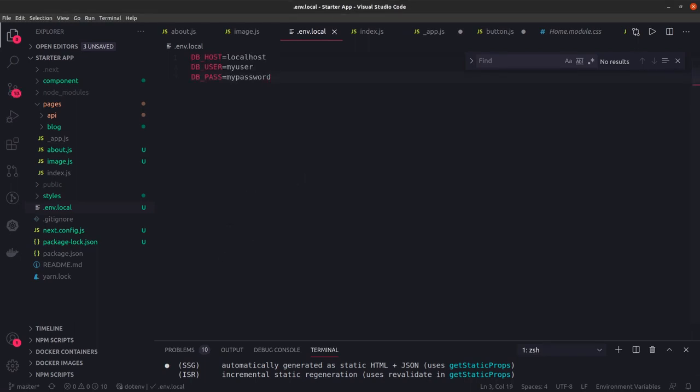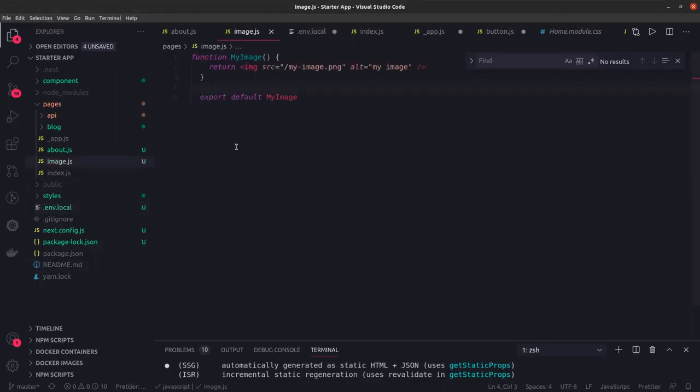If you want a specific environment variable for the client side, you just need to rename it with NEXT_PUBLIC. That means this particular variable will be available in the window object at the client side, and once you set these environment variables you can access them inside a component.